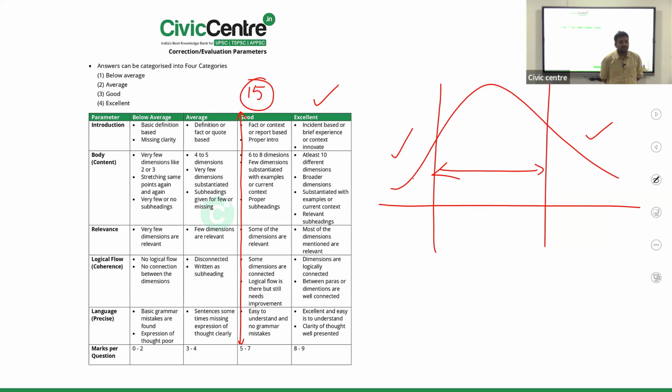If they know the standards of the correction, we teach them. Our team members, we have evolved these parameters with our experience, with the consultation of reverse engineering. It is not just like telling that this is relevant, irrelevant. You can tell me where it is irrelevant. Any clarification? Because if you know this chart, now you know where you're standing, where you need to improve.